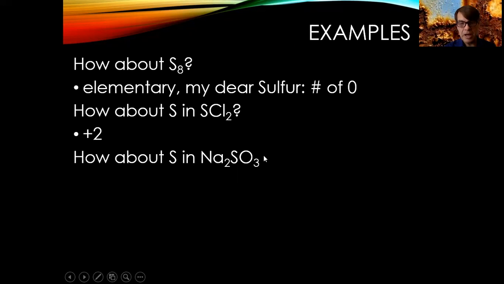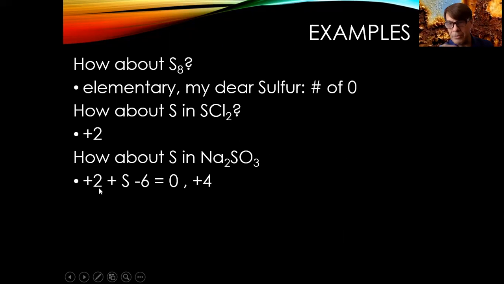Now, here's where it gets a little complicated, because oxygen is in the third to last column, right? It tends to take a 2- charge, so its oxidation number tends to be -2. There are 3 of them, so that's -6. So I've got to get from -6 to a total of -2 here. I think +4 will do the trick.